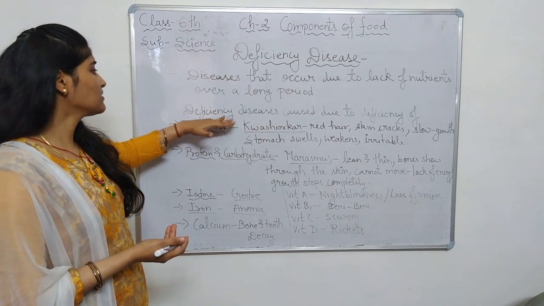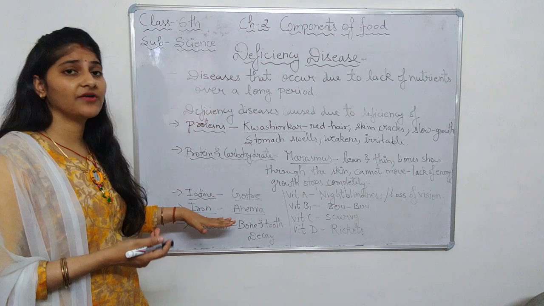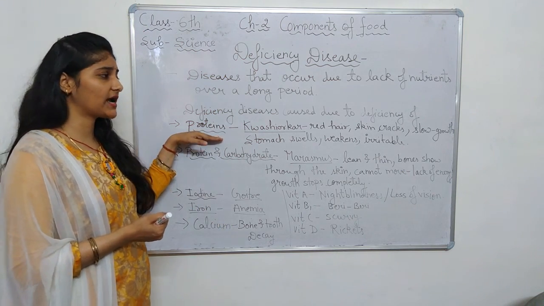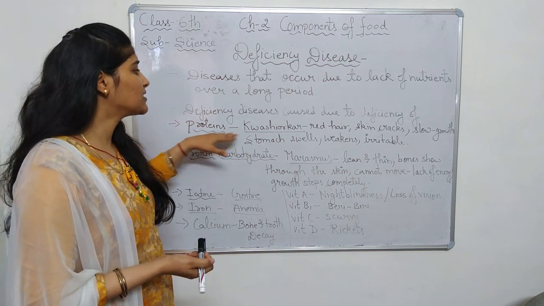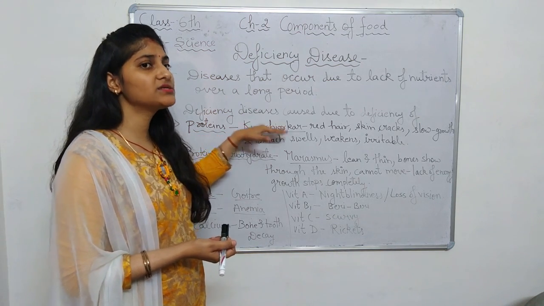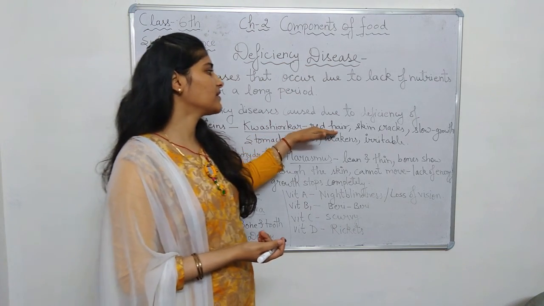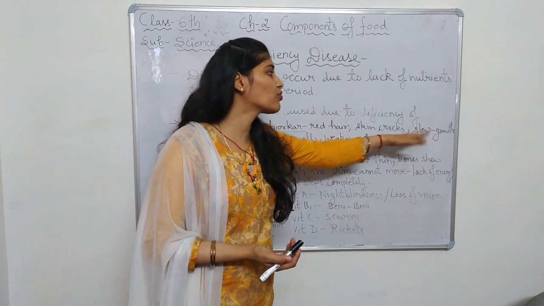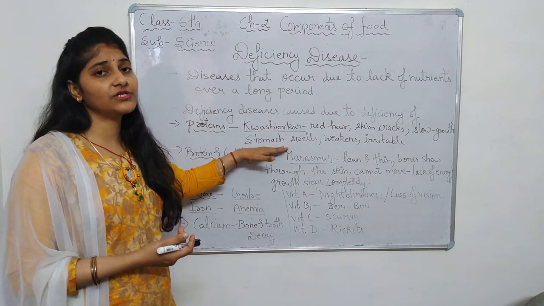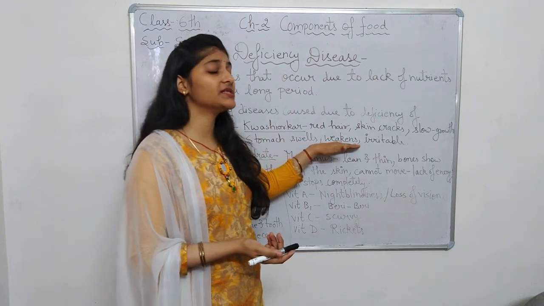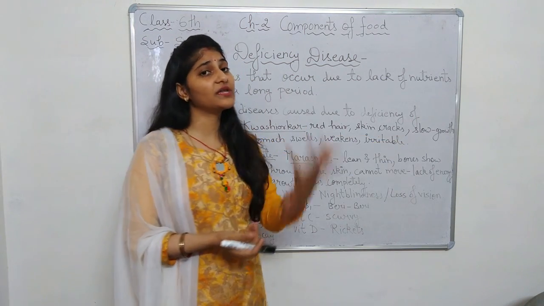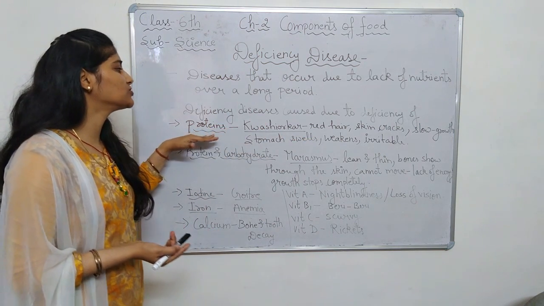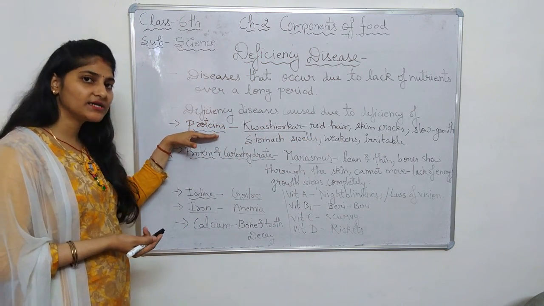Now, let us see some deficiency diseases. If we do not take proteins in our diet for a long period of time, then a disease known as kwashiorkor is caused. In this, hair turns reddish in color, skin cracks, and there is slow growth of the child. Then the stomach of the child swells up, he feels weakness and he becomes irritable. These are the symptoms of kwashiorkor, which is caused due to the deficiency of proteins in our diet.